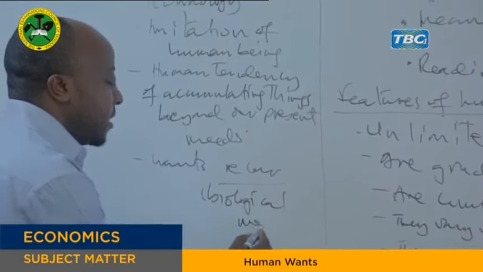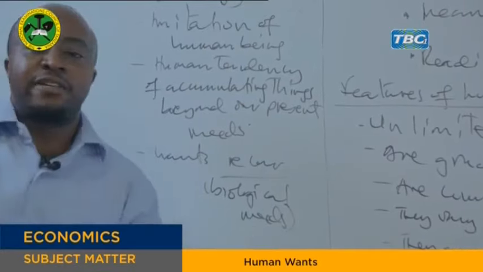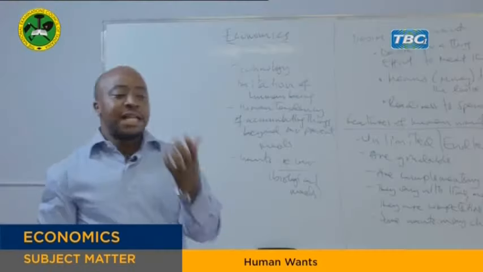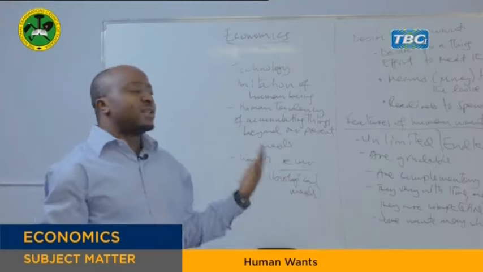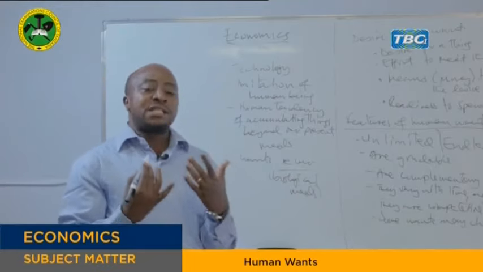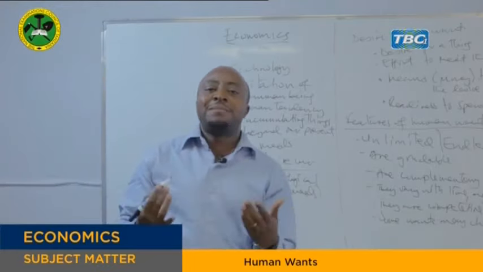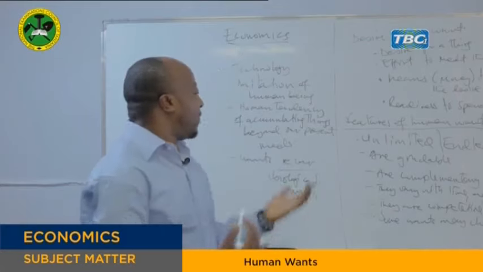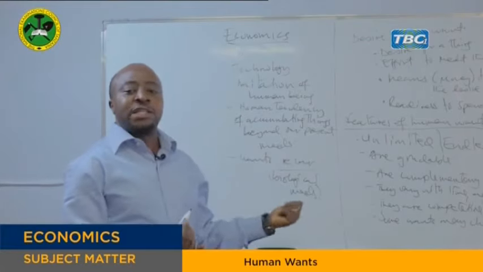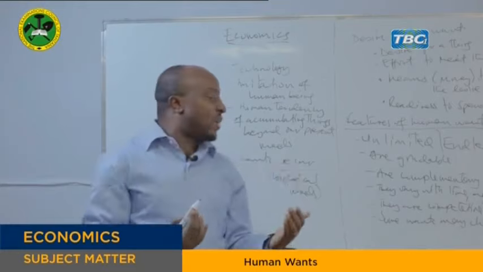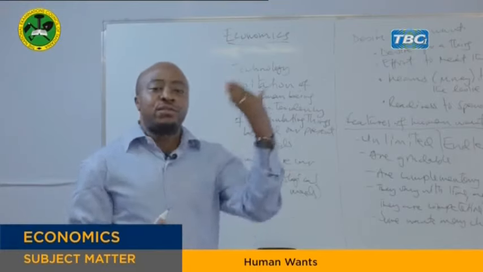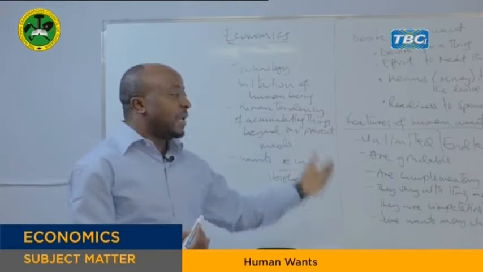Biological needs, especially food, water, drinks, and other biological needs, have a tendency of repeating. They will be satisfied this time, but after a certain time, they are going to reoccur again. That means you will feel them again. For example, eating. You eat food this time, and after some hours, you feel hungry again. You have to eat. So in that case, they reoccur.